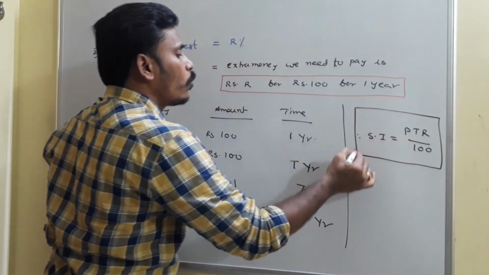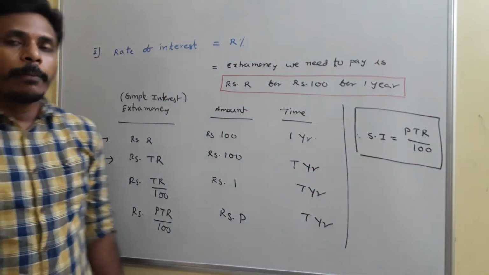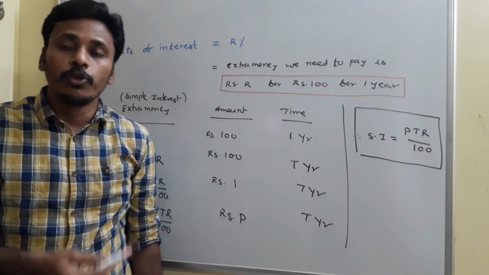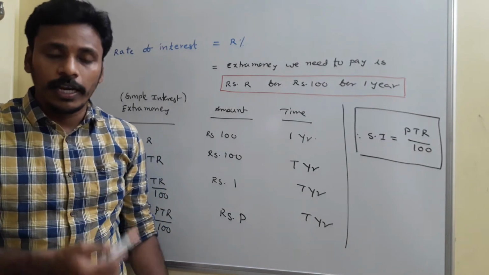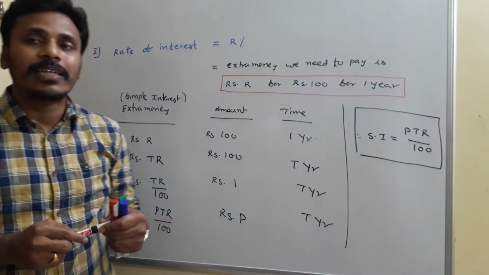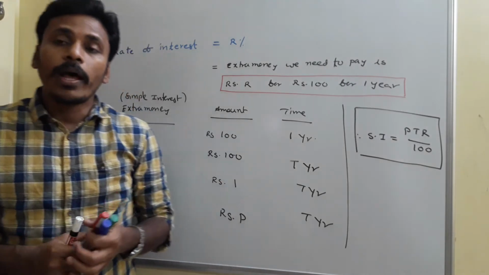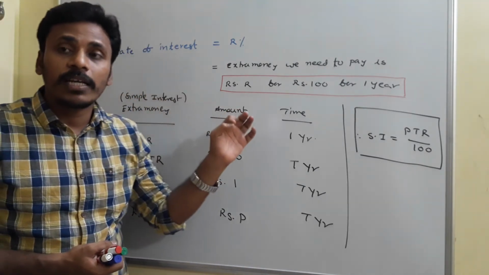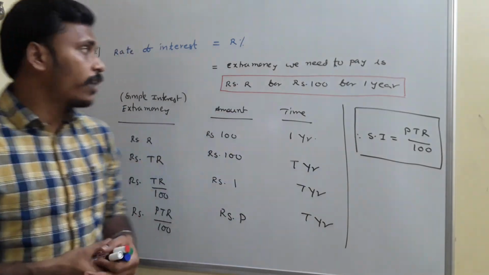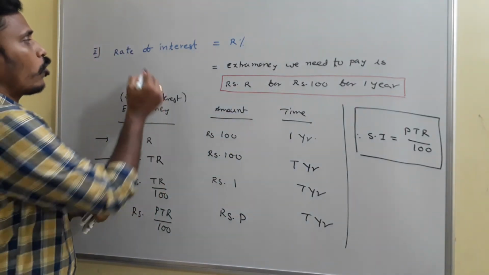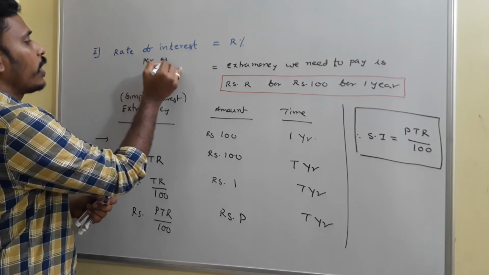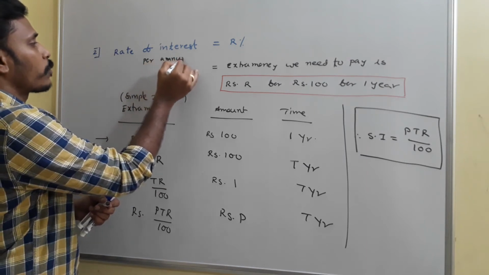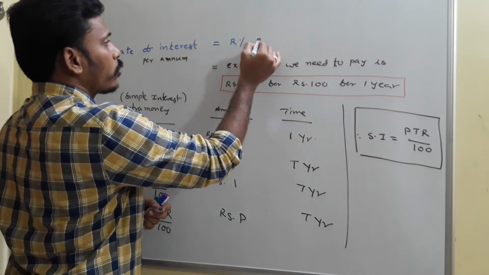Where what is P, what is T, and what is R? P is the amount which we use, which we lent for the borrow. Okay, and T is the time period of the transaction. Where R is the rate of percent. This R, rate of percent per annum, usually we say rate of percent per annum. Sometimes they may give you rate of percent for 6 months and rate of percent for 1 month also.